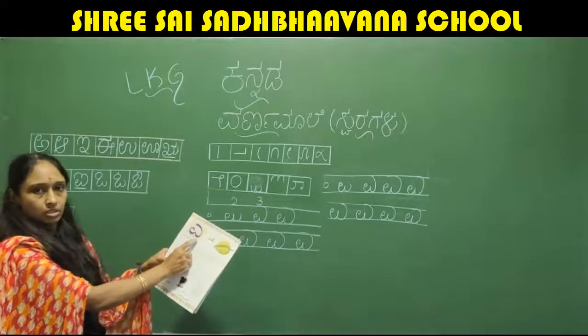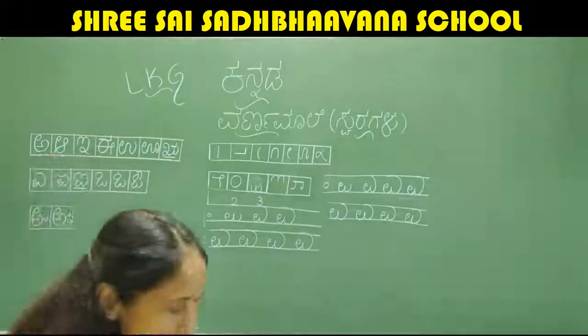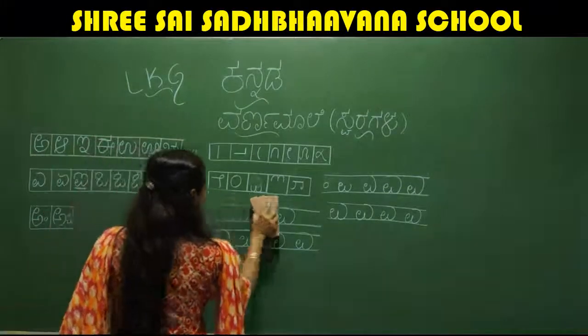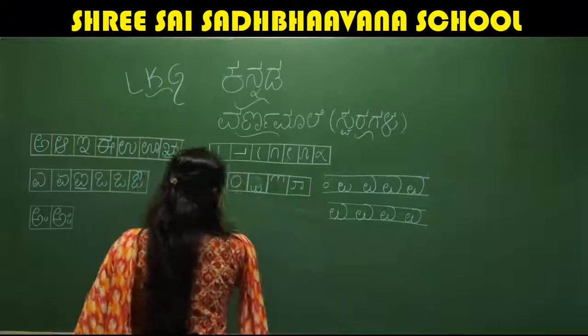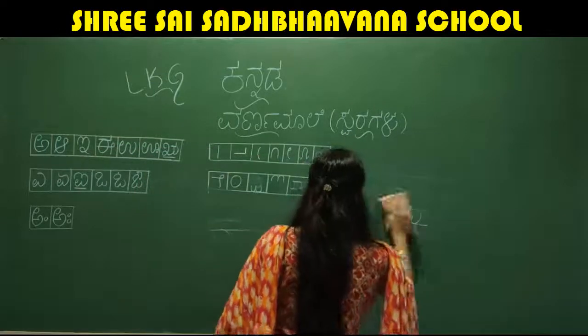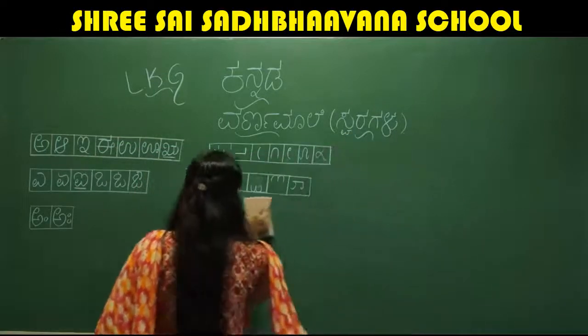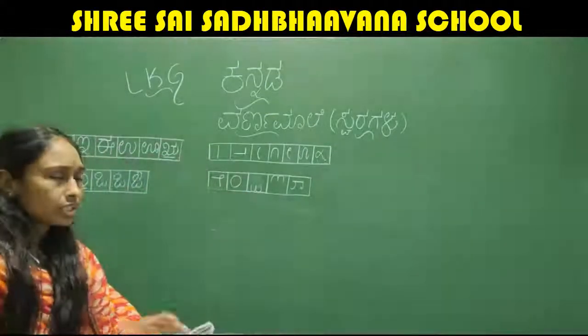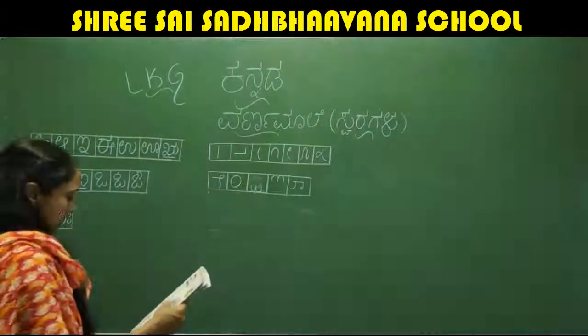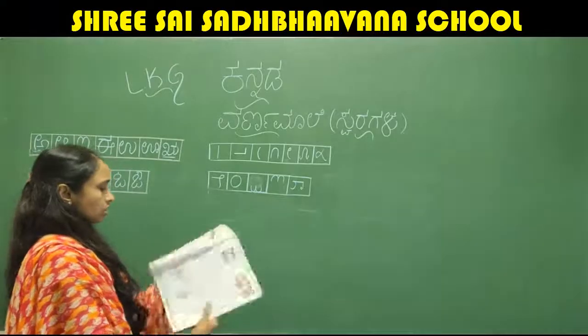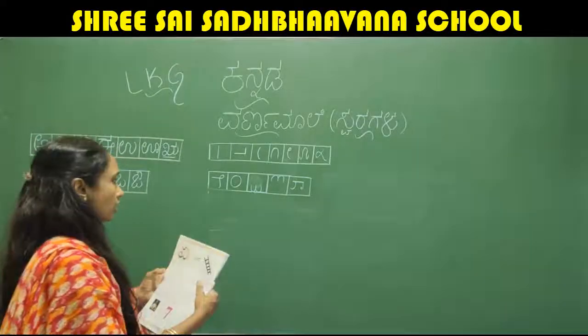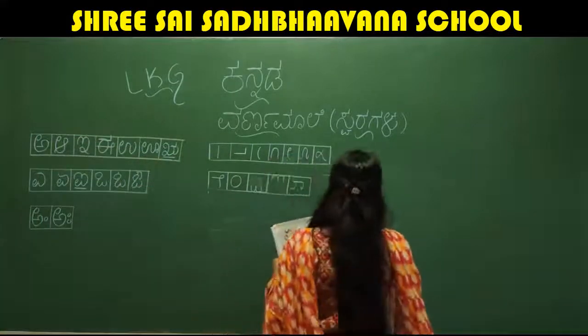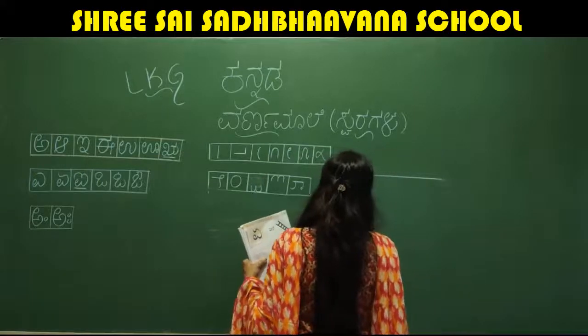Fine. Then next we have is A. Okay. What next we have is we have A. Then how to write that A? See here. You have here, right? First, step by step, I'll show you.